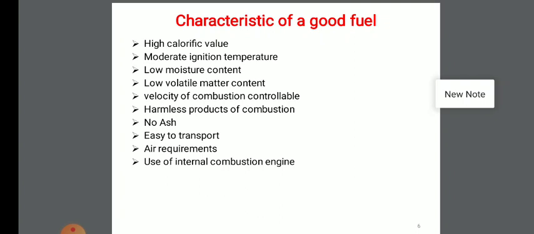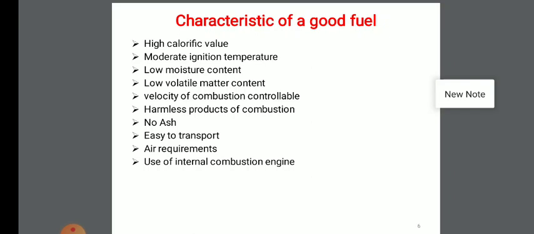A good fuel should contain a high calorific value, which depends upon the percentage of carbon in the fuel. If the percentage of carbon is high, then we get a high CV for that fuel. Second, it should contain a moderate ignition temperature. Ignition temperature is the lowest temperature at which your fuel starts combustion continuously. Next, it should contain low moisture content. If the moisture content in your fuel is very high, then it decreases the calorific value, and that is not good for such a fuel.